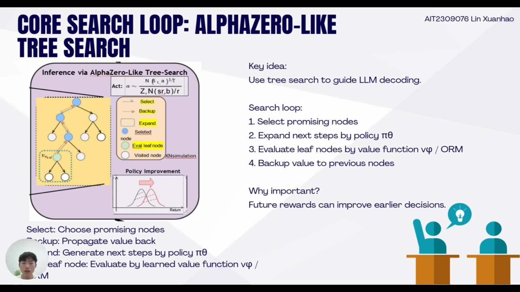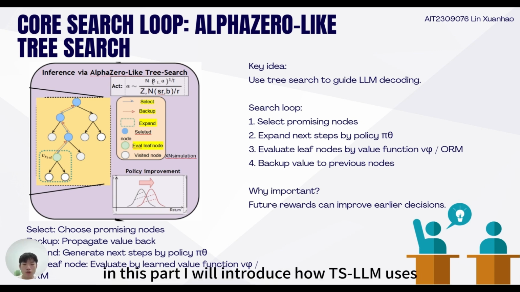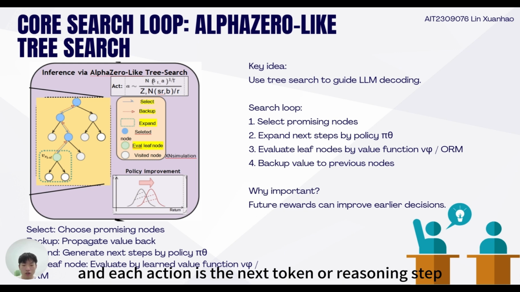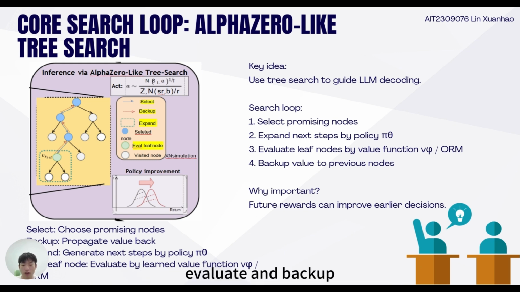Thank you. Thanks, Xiaofeng. In this part, I will introduce how TSLLM uses AlphaZero-like tree search for decoding and how it further improves the model. The key idea is that LLM generation is treated as a tree search process. Each node is a partial answer, and each action is a next token or reasoning step. The search follows four steps: select, expand, evaluate, and backup. A learned value function evaluates the leaf node, and the value is backed up to earlier nodes.